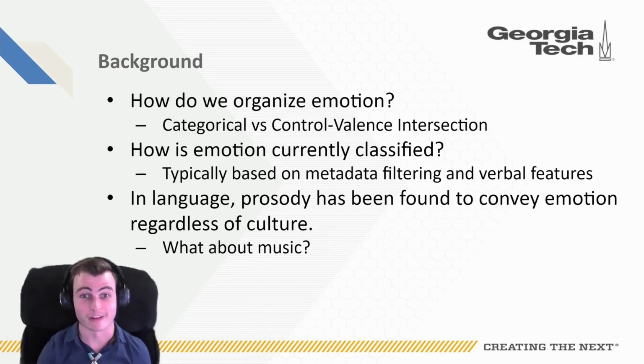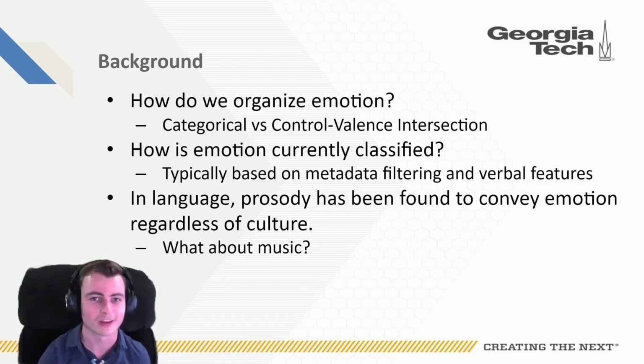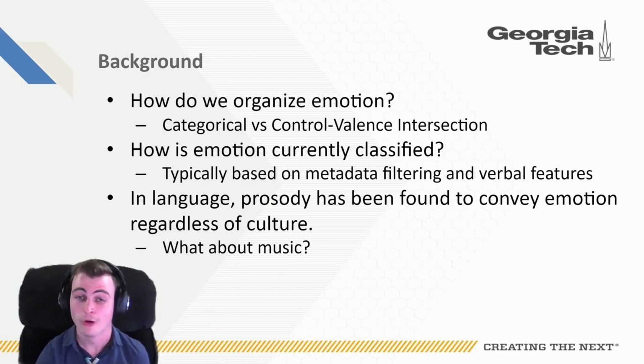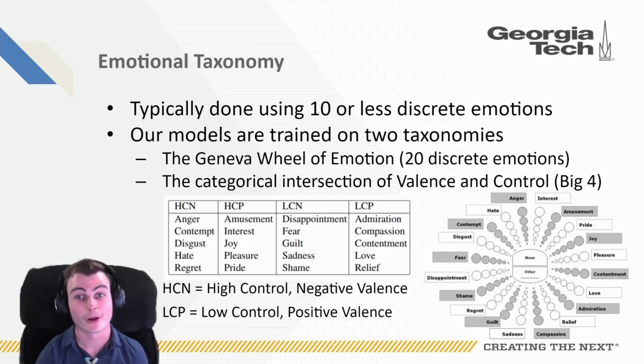Let's provide some background to this problem. So how is emotion currently organized? Well, there are 2 main approaches. First is the categorical, where we put each emotion in its own bucket, such as a bucket for happiness and a bucket for sadness. Or there is the continuous model, which represents emotion as the intersection between the 2 continuous variables, control and valence. But how is emotion classified currently? Well, current emotion classification models are usually based off metadata filtering and on verbal features. In language, prosody has been found to convey emotion regardless of culture. But what about music?